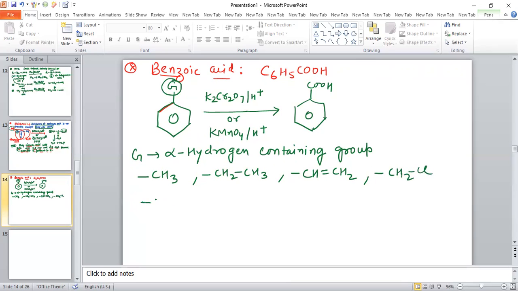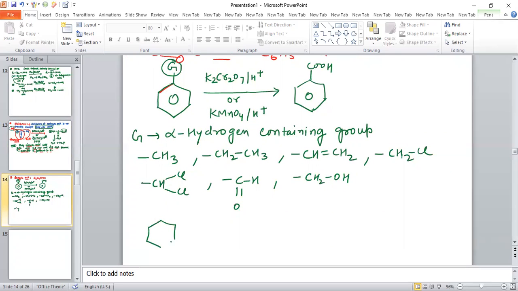This group can be CHCl2. Yes. This group can be CHO. And this group can be CH2OH. So all of them will oxidize into COOH. For example, you can see also.